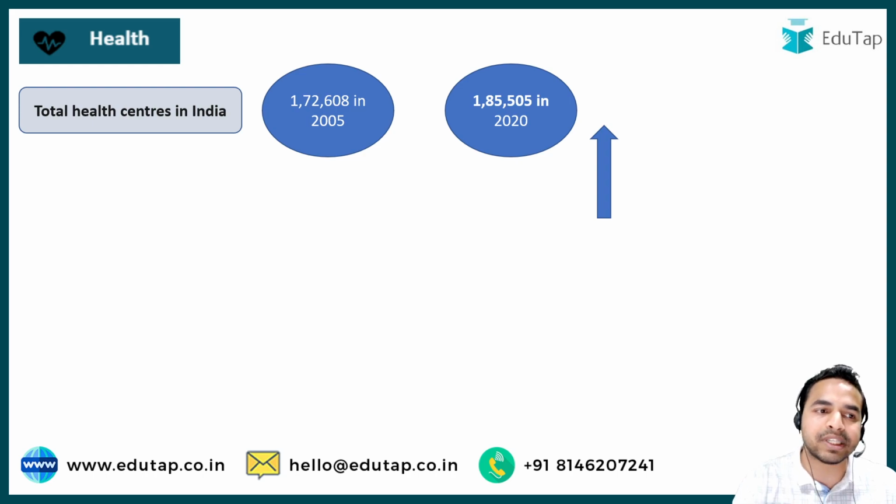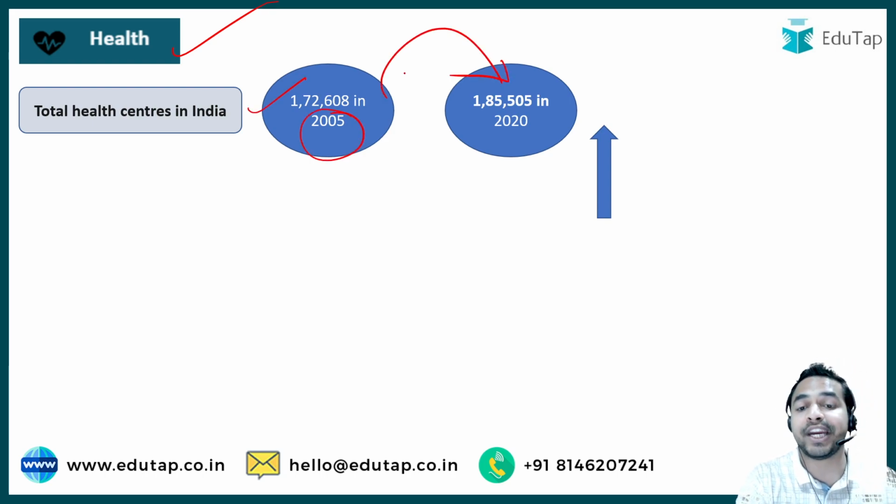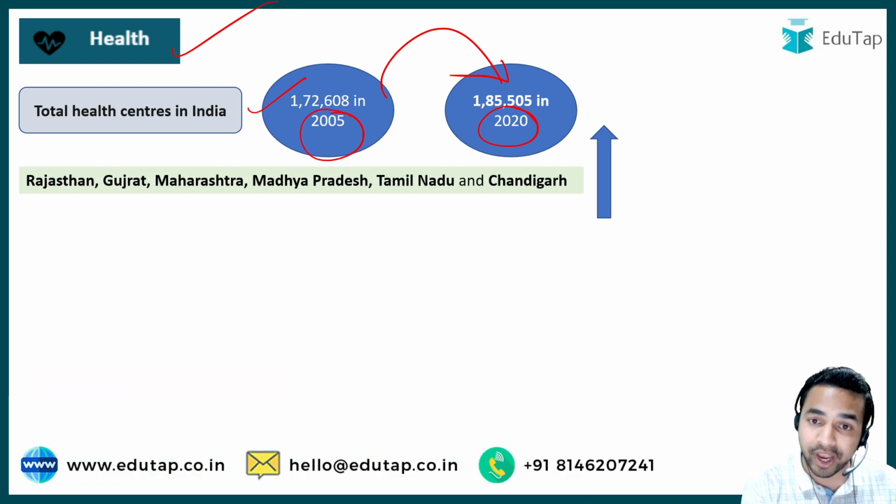Now guys, when we talk about health, this particular report says that there was a considerable improvement in the health infrastructure, and this was due to the infrastructure advancement in our country, due to the social sector schemes which have been implemented in India. So when we talk about the total health centers in India, this report says that it was 1.72 lakhs in 2005, which increased to 1.85 lakhs in 2020, which shows an increase in the total health centers in our country from 2005 to 2020.